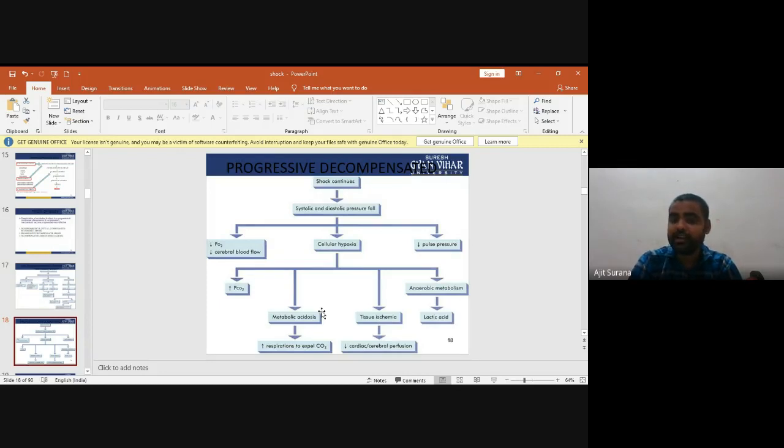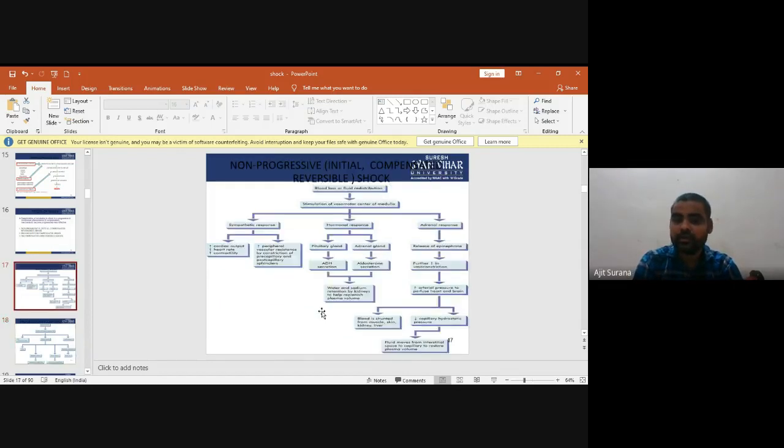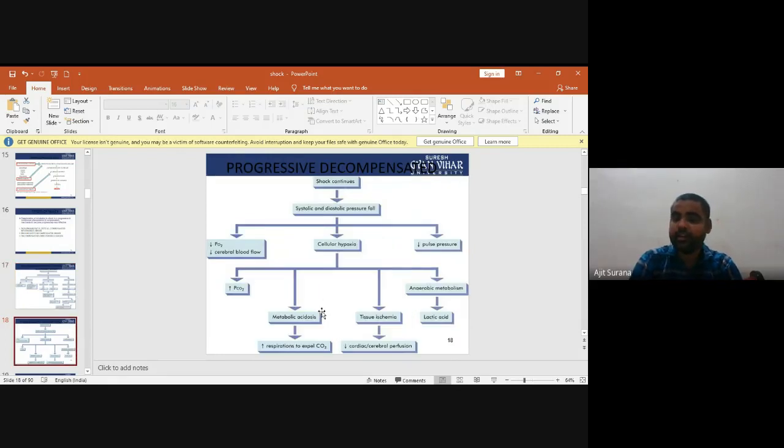The second stage is progressive decompensated shock. When shock continues, systolic and diastolic pressure fall, due to which there is decreased PO2, decreased cerebral blood flow, cellular hypoxia, and decreased pulse rate. Due to cellular hypoxia, there is increased PCO2, metabolic acidosis, tissue ischemia, and anaerobic metabolism. Due to metabolic acidosis, there is increased respiration to expel CO2, and due to tissue ischemia, cardiac and cerebral perfusion decrease, and the anaerobic mechanism releases lactic acid.